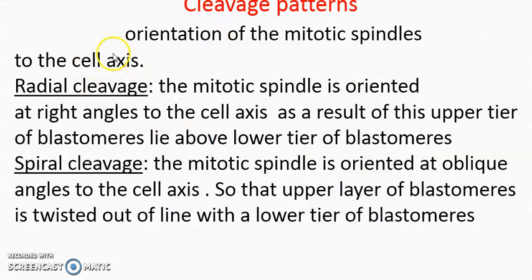Cleavage pattern according to orientation, meaning the arrangement of mitotic spindles that are formed during cleavage, is of two types: radial cleavage and spiral cleavage.